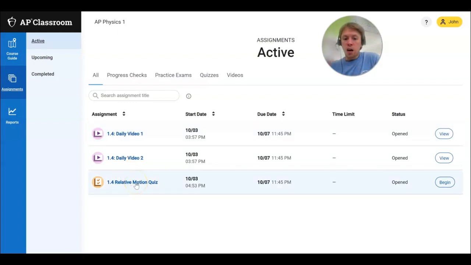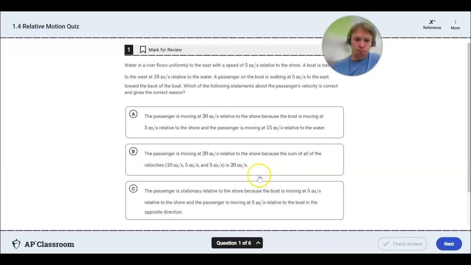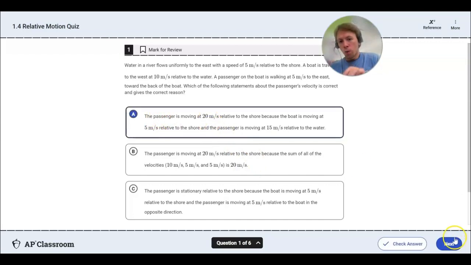You're going to do the quiz online through AP Classroom. I have set it up so that you can check your work as you go through. So I just want to make sure everyone's clear on how this works. What you can do is read through the question, try it yourself, click the choice, and then before going to next, do check answer.